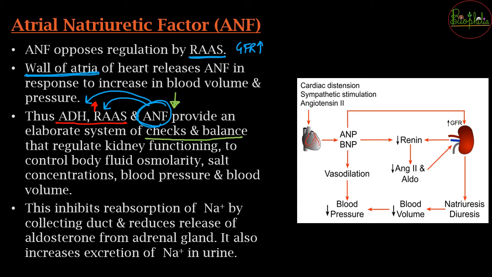And now how is it going to occur? It is going to inhibit the reabsorption of sodium ions. So sodium ions अगर kidney में कम रहे, what is going to happen? As I told you previously, kidney के अंदर अगर sodium ions कम है, यानी sodium ions को बाहर फेंक रहे हैं, what will happen? The chlorine ions are going to stay inside, and once the chlorine ions are staying inside, the water is also staying in the kidney.